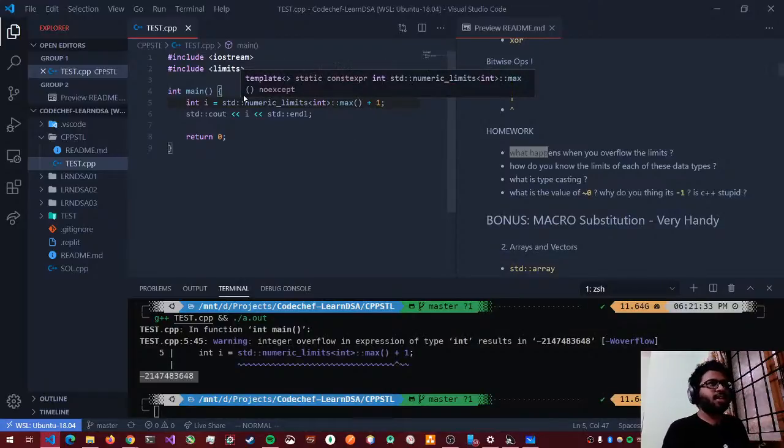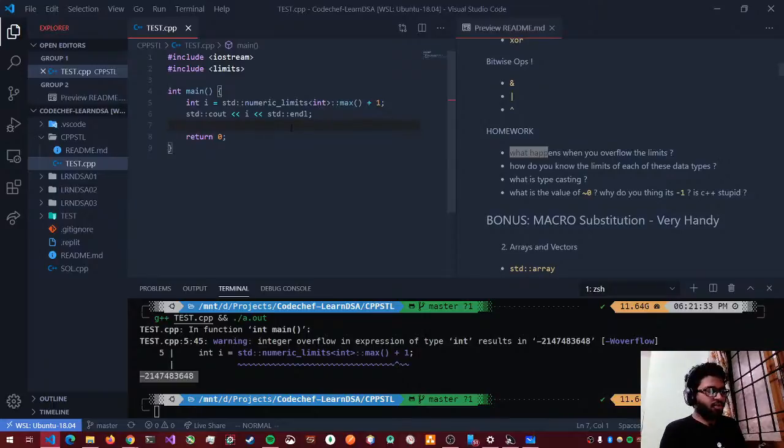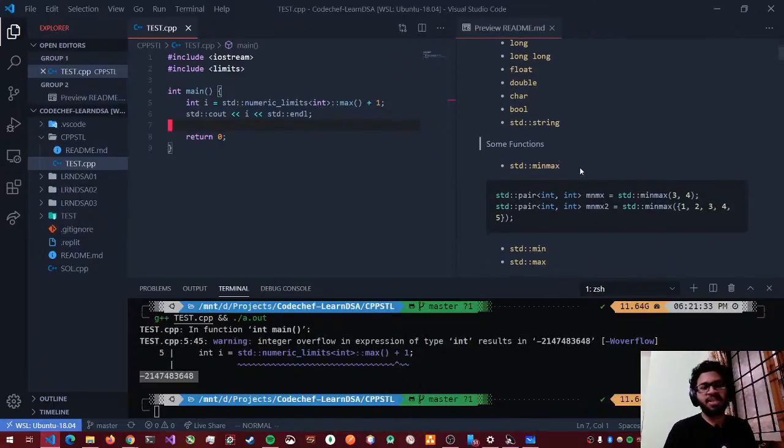In Python, there isn't any overflowing because by default they are arbitrary precision. You can go to whatever value you want and it wouldn't overflow. That is not so in C++. Every data that you define has to have a data type and has to have some limits. We'll look into ways to go past that and have arbitrary precision values, but that is way beyond the scope of this basic session. So we'll look at some of the functions that C++ has to find out the minimum and maximum of two values, right?